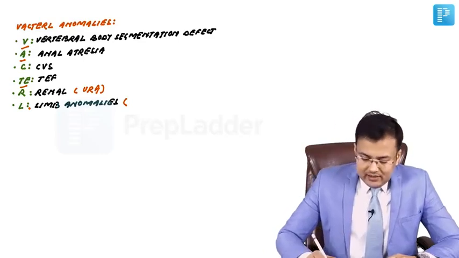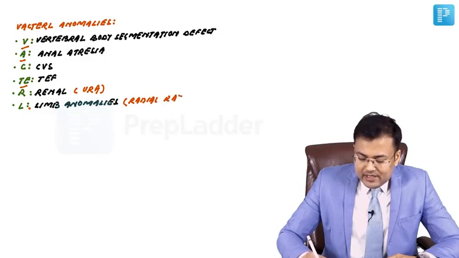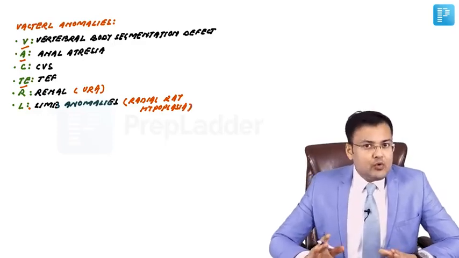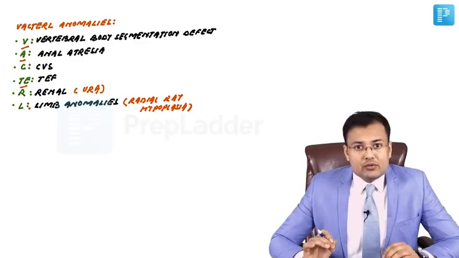There is unilateral renal agenesis, and there are limb anomalies. What's the anomaly? There is radial ray hypoplasia. Okay, out of this VACTERL anomaly, which one is the most common association?